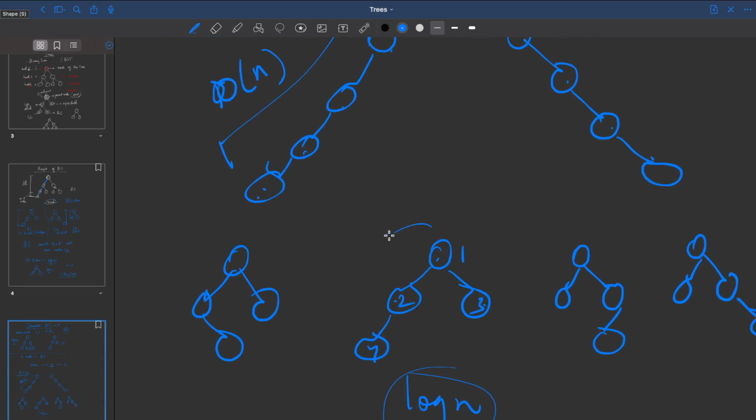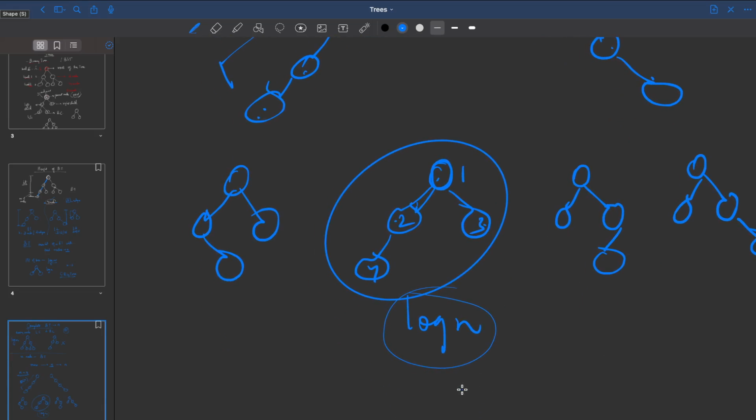If you see, this can be thought about as a complete binary tree, because in a complete binary tree you start from here. A complete binary tree is a tree where every node has a left child and a right child. And second thing, this one is not a complete binary tree, it's a partial binary tree, because this particular thing is missing. Here the right child is not there. But still this is a partial binary tree because the nodes are being filled from left to right. That means I cannot say it's a complete binary tree, because this node should not have been filled. First you have to fill the left place, and then you can fill the right place. That's what it is for a complete binary tree.